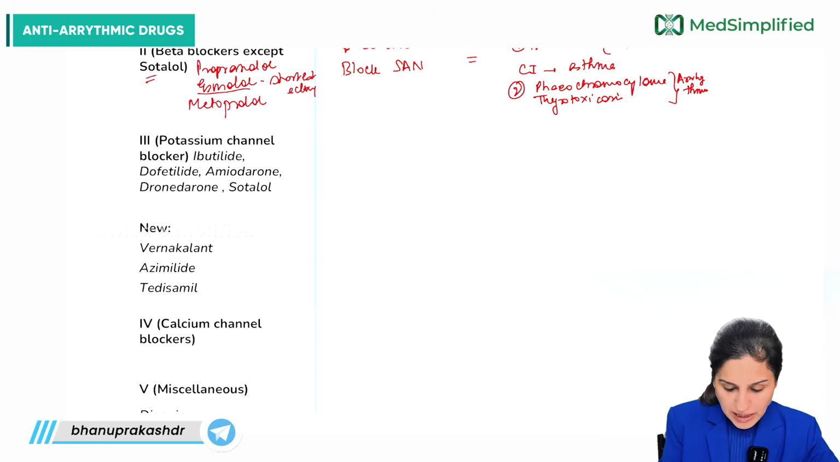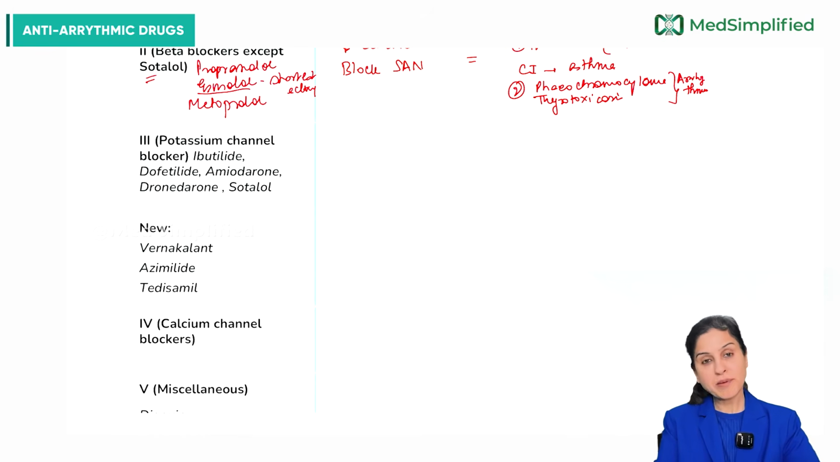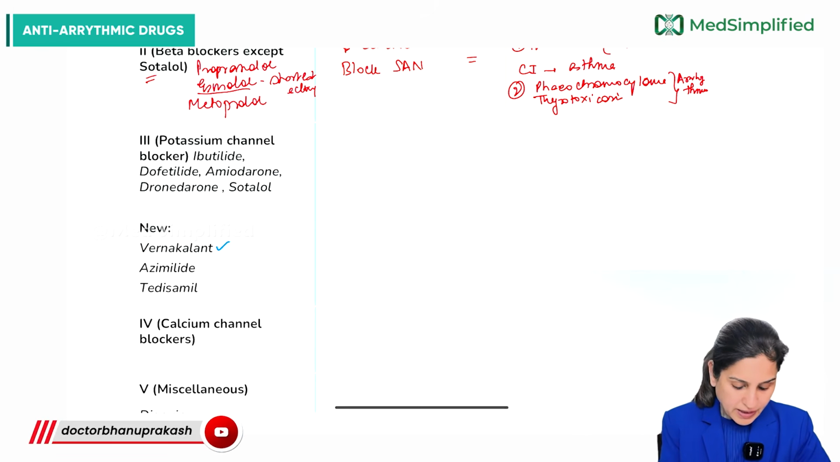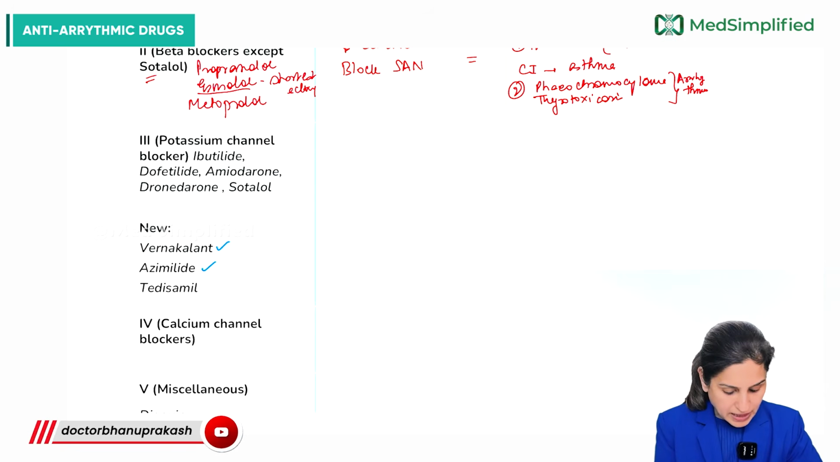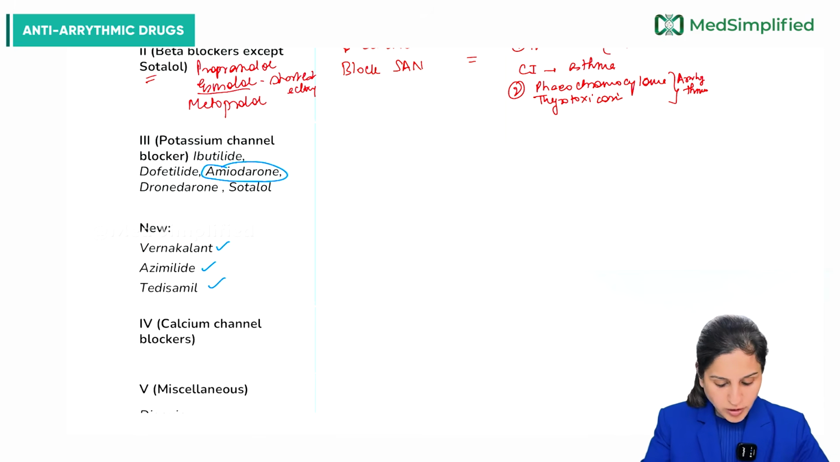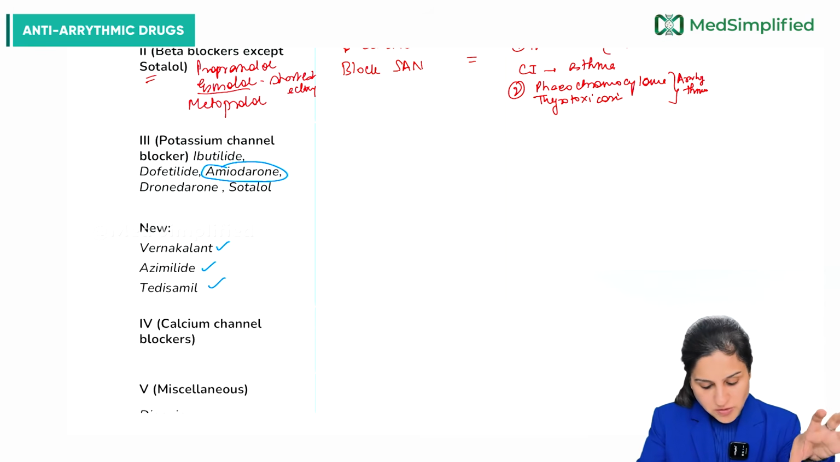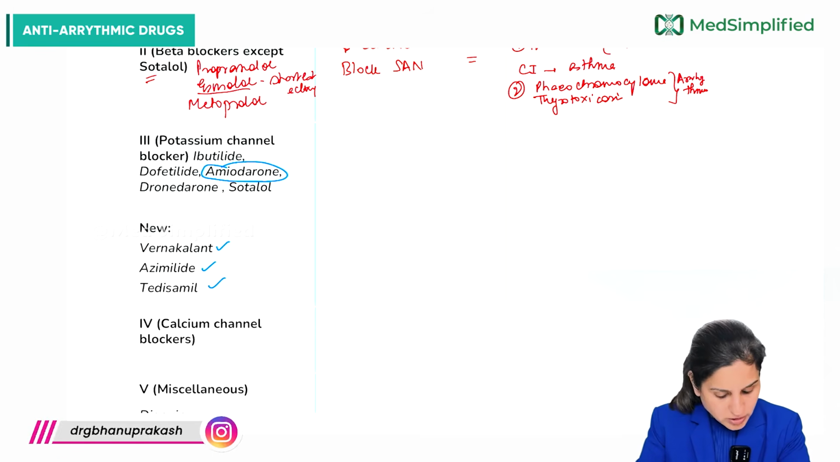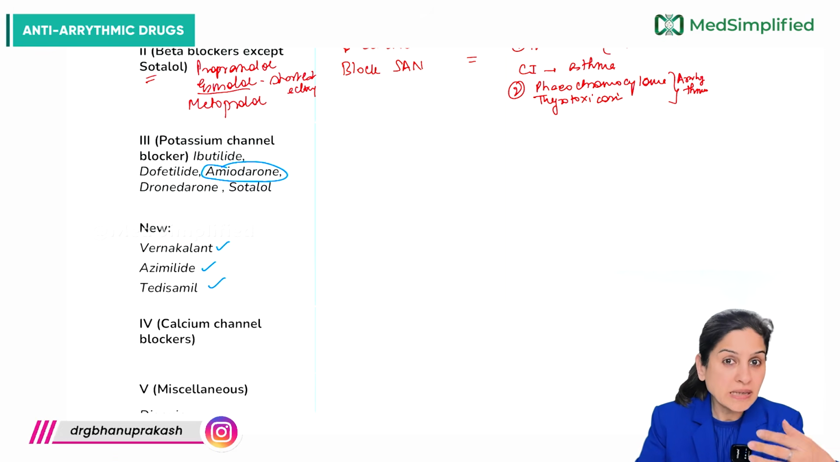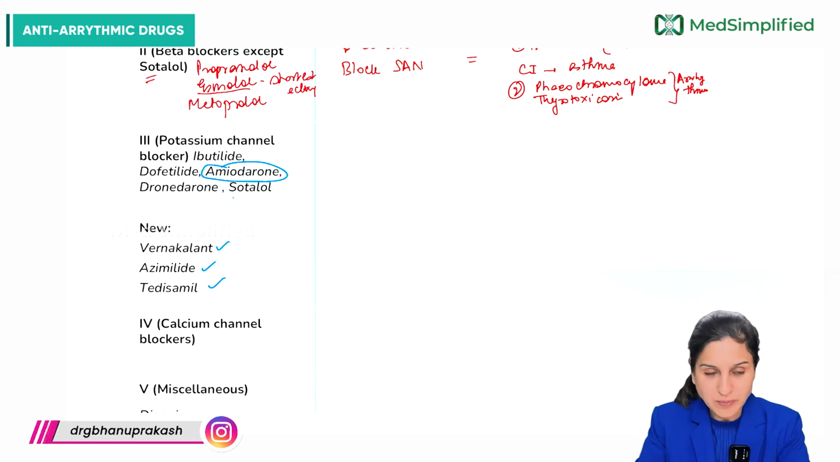Then the third group are your potassium channel blockers. In the potassium channel blockers, we have ibutilide, dofetilide, amiodarone. Then we have dronedarone, sotalol, and the newer drugs like vernakalant, azimilide and tedisamil. Remember here, one of the most important drugs is amiodarone. Now, amiodarone and dronedarone are the same. The only difference is amiodarone contains iodine, while dronedarone does not contain iodine. That's why the adverse effect on the thyroid levels is not seen with dronedarone.